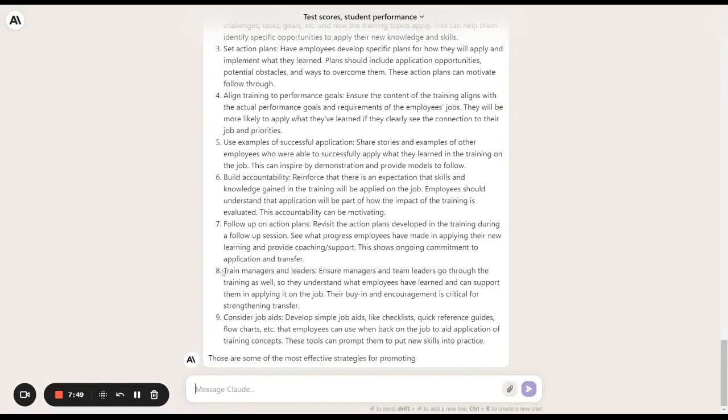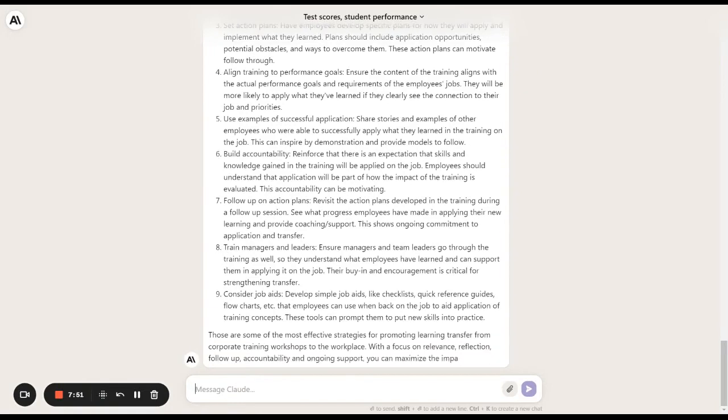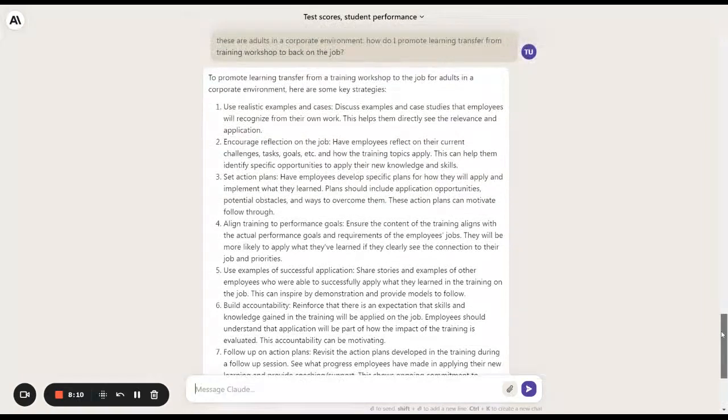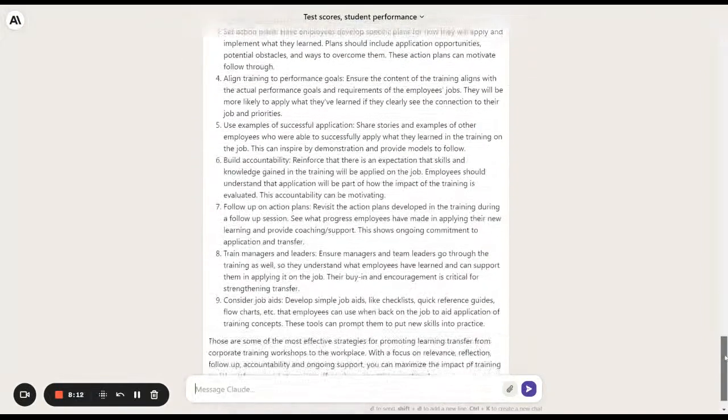And actually, that's the big one that I was just looking for, number 8: the involvement and engagement of managers and leaders as well. So this is pulling from some of the best and long-standing research that we have out there as far as how we promote learning transfer within workplace learning and performance. So this is really quite amazing.